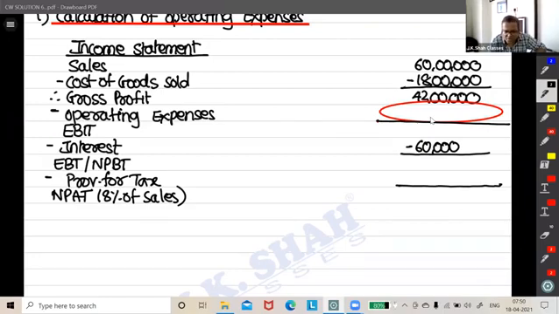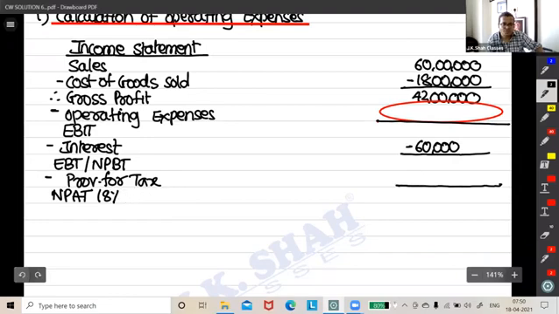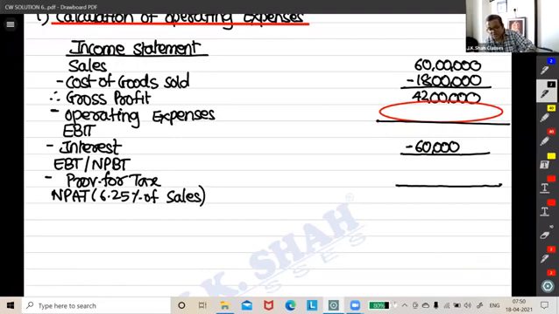Sorry, I read a wrong number from some other question. My error. So 6.25% of sales. How much is our sales? 60 lakh into 6.25%. Does it come to 375, guys? Yes, absolutely correct.